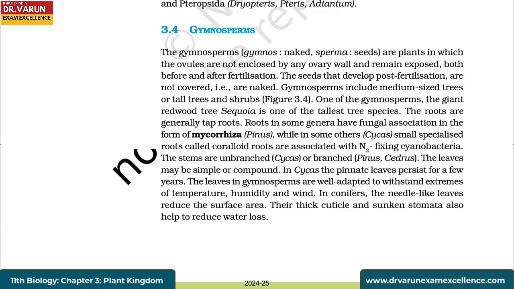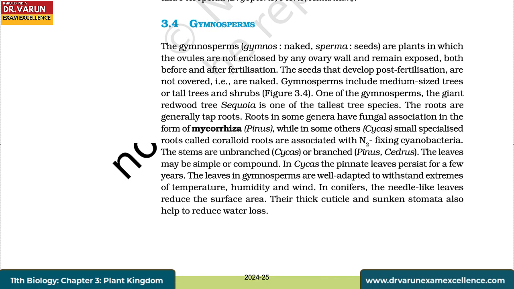Gymnosperms. The gymnosperms, gymnos means naked and sperma means seeds, are plants in which the ovules are not enclosed by any ovary wall and remain exposed both before and after fertilization. The seeds that develop post-fertilization are not covered, that is, are naked. Gymnosperms include medium-sized trees or tall trees and shrubs. One of the gymnosperms, the giant redwood tree Sequoia, is one of the tallest tree species.